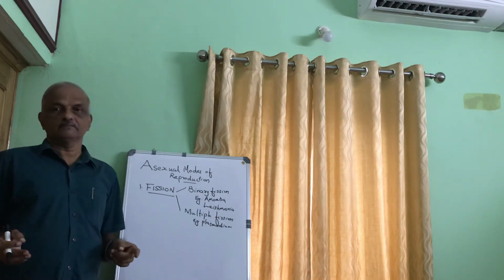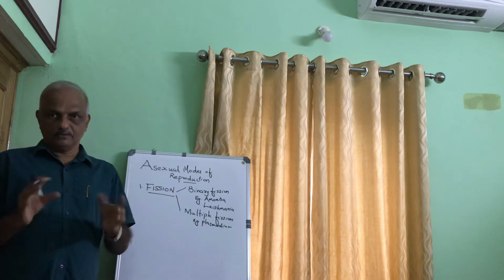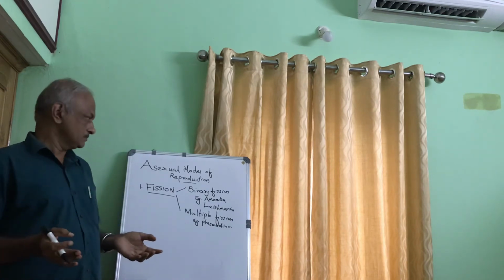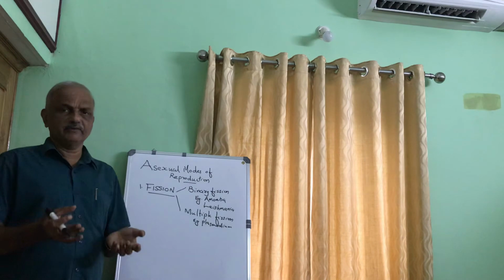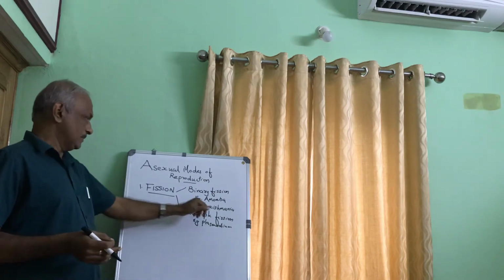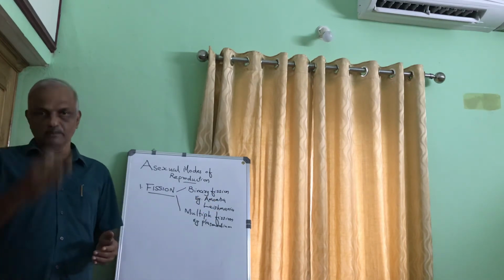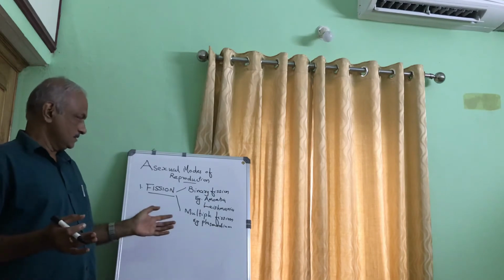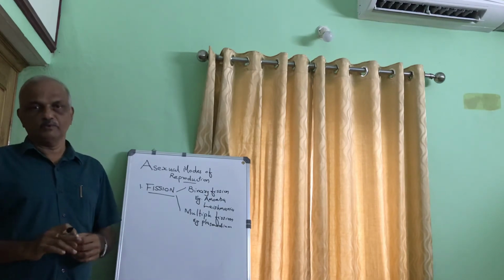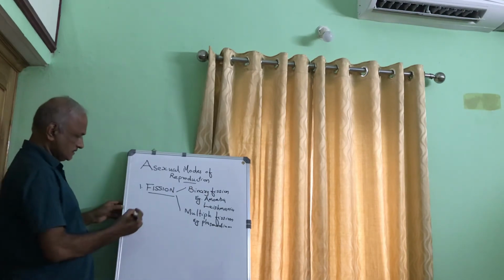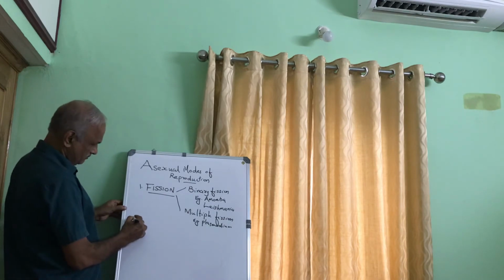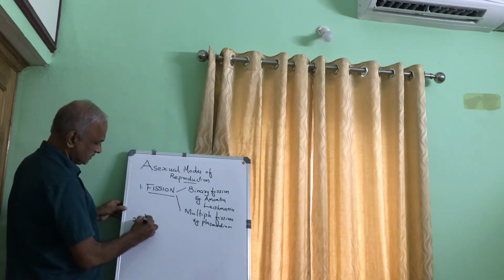In amoeba, the two cells are formed. Clear? It can divide in any plane. But Leishmania divides only in the vertical position to get two new Leishmania. The next known method of asexual reproduction is budding.